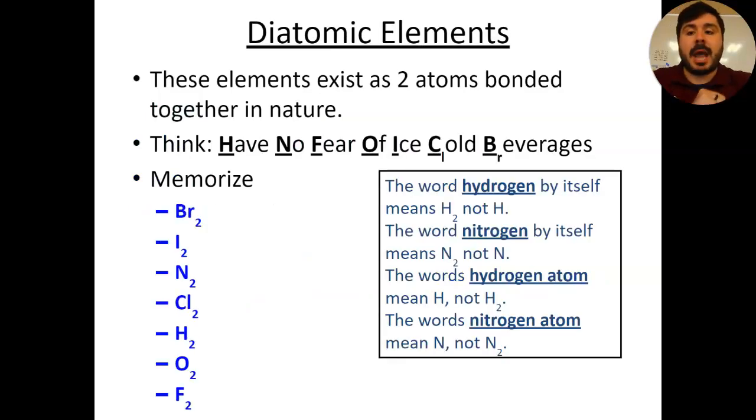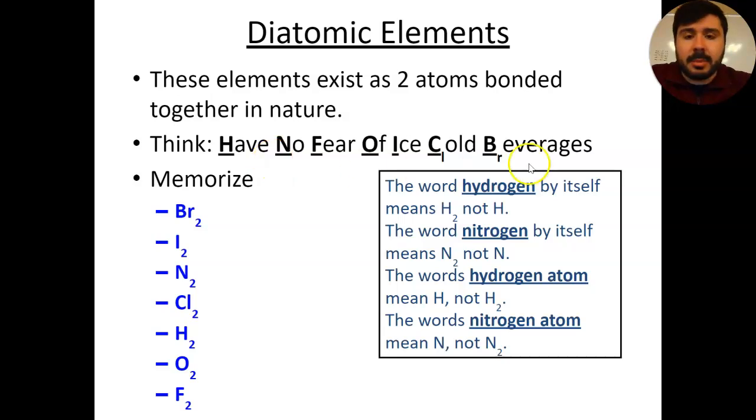Now, our diatomic elements are going to be one of the last things that we talk about in this chapter. Diatomic elements came up very briefly back in chapter 3, talking about our particle diagrams. And it's important to recognize that certain elements on the periodic table exist in nature as 2 atoms bonded together, right? It's not just one atom floating out in space like a lot of the elements in the periodic table.